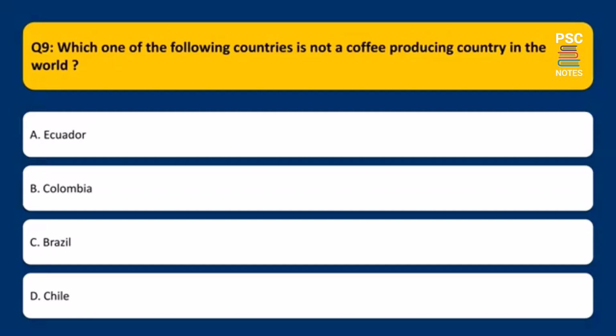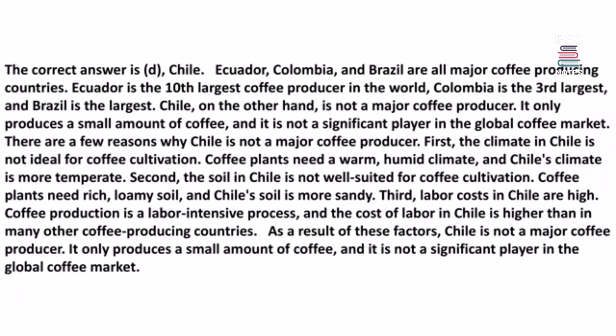Which one of the following countries is not a coffee-producing country in the world? A. Ecuador, B. Colombia, C. Brazil, D. Chile. The correct answer is D. Chile. Ecuador, Colombia, and Brazil are all major coffee-producing countries. Ecuador is the 10th largest coffee producer in the world, Colombia is the 3rd largest, and Brazil is the largest. Chile, on the other hand, is not a major coffee producer. It only produces a small amount of coffee, and it is not a significant player in the global coffee market.